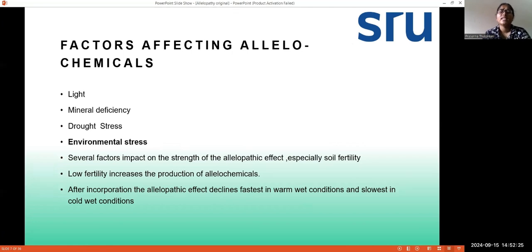And next is factors affecting allelochemicals. So factors like light, mineral deficiency, drought stress, environmental stress, and fertility of the soil. These are the factors that are affecting the allelochemicals. Mainly when there is low fertility in the soil, it results in greater production of allelochemicals. And in warm conditions, the allelopathic effect will be less, and in cold, wet conditions, it will be more.